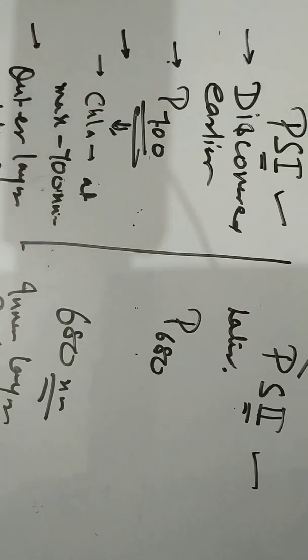Okay, the P700 has chlorophyll A. Another thing, PS1 is light green in color, and PS2 is dark green in color. PS1 is present in the outer layer of the grana, and PS2 is present in the inner layer of the grana. Is it clear? So this is about photosystem 1 and photosystem 2.